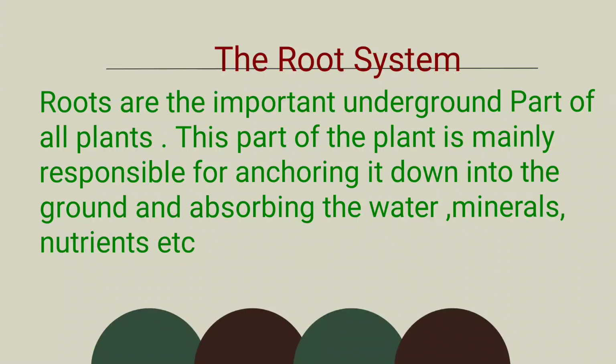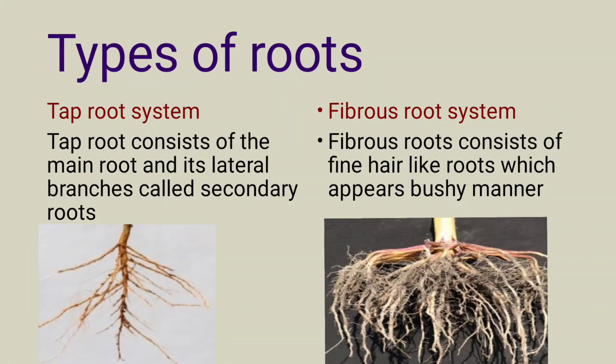Daily we eat carrot, right? Beetroot, turnip, sweet potato. These are all nothing but the storage of food materials in the roots. Based on the structure, roots are classified into two types. They are tap roots and fibrous roots.